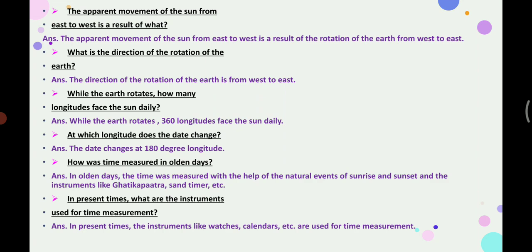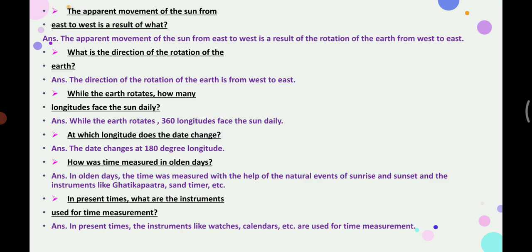Now the next question: the apparent movement of the sun from east to west is a result of what? Children, the answer is the apparent movement of the sun from east to west is a result of the rotation of earth from west to east.